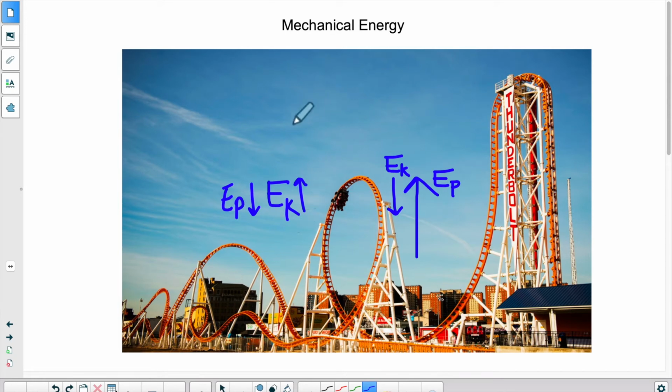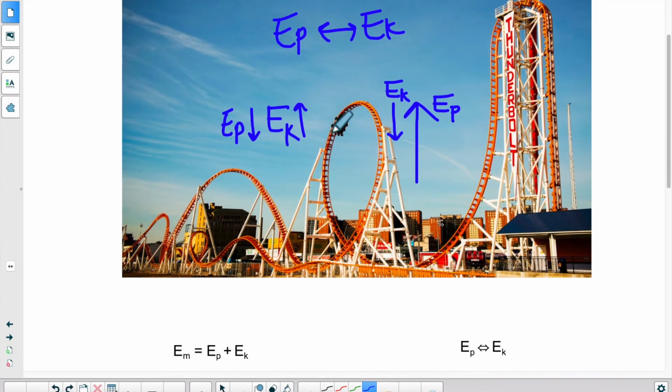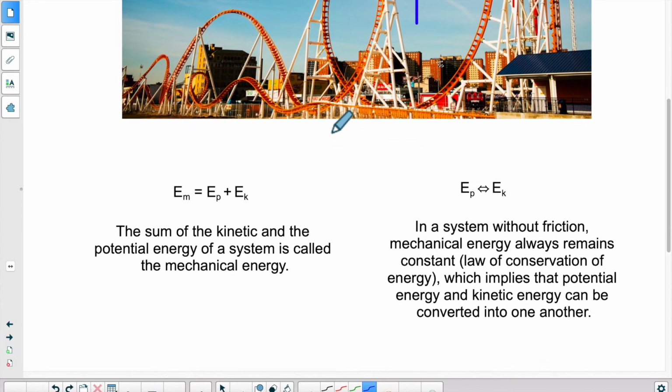So you can see they're going in opposite directions. Really, there is a link to be made between potential and kinetic energies. And what is this link? Well, it's called mechanical energy. So mechanical energy links up the two. Mechanical energy is equal to potential plus kinetic energies. Okay, so they add up to form mechanical energy.